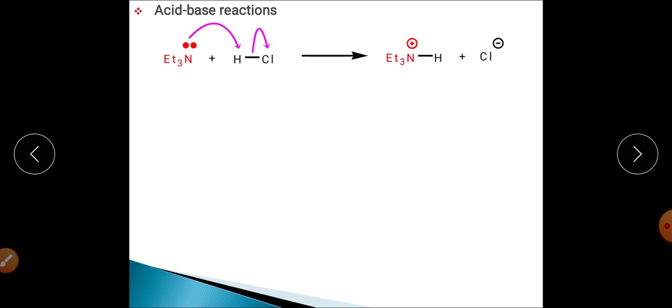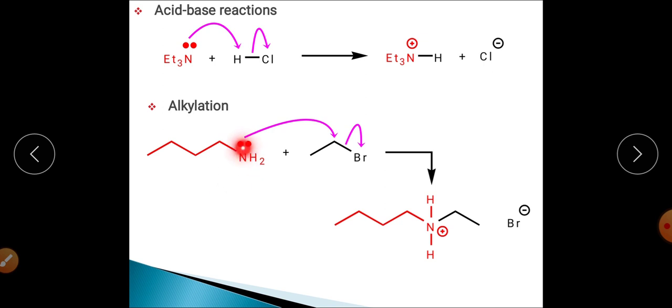If we are particularly concerned about the mechanism of this reaction, the lone pair present on the nitrogen will attack from the back side on this carbon bearing the halogen, and this halogen will be eliminated in the form of X negative, here in the form of Br negative, right? So it gets converted into this positive species, which ultimately gives off H positive and gets converted into the desired amine. That may be secondary, tertiary, or quaternary ammonium salt.